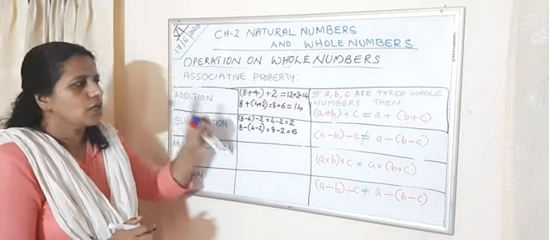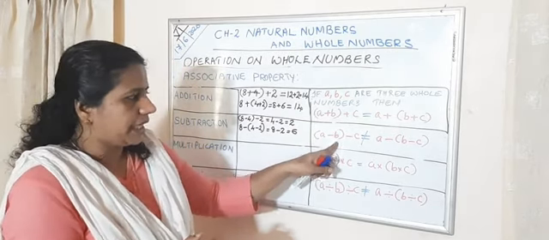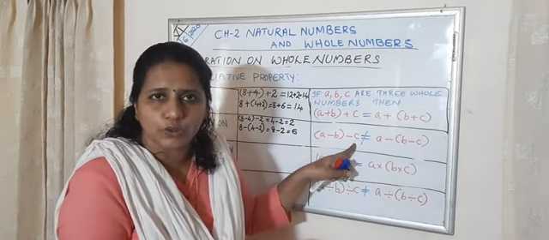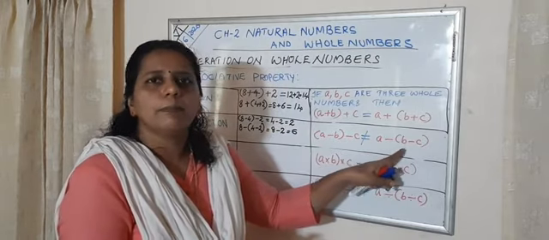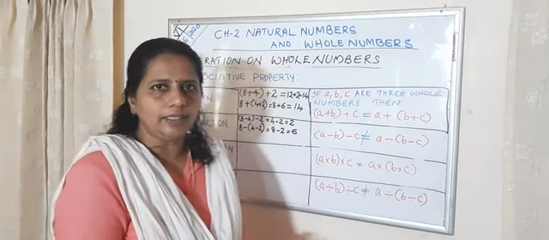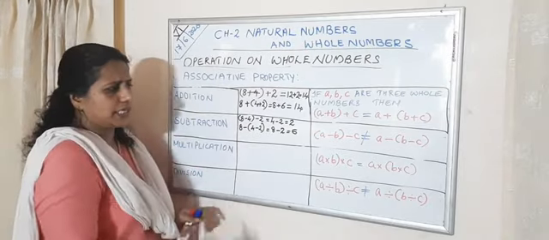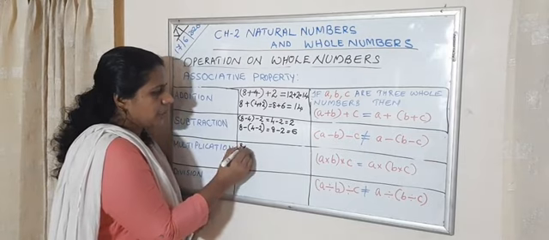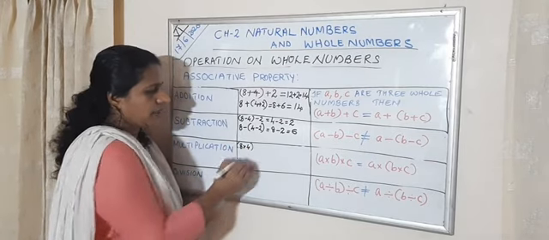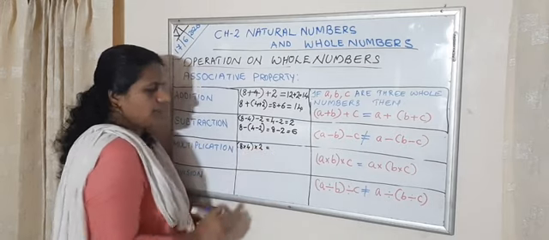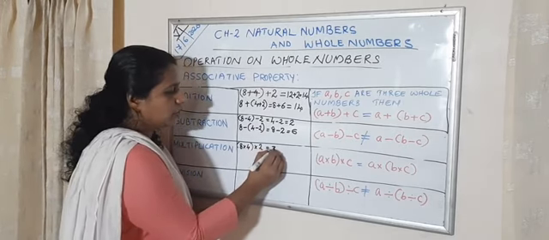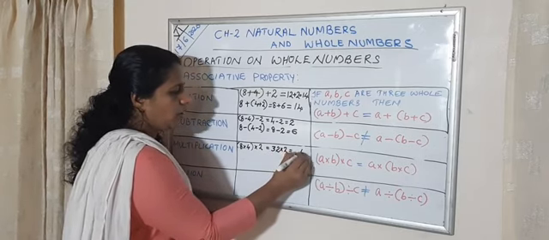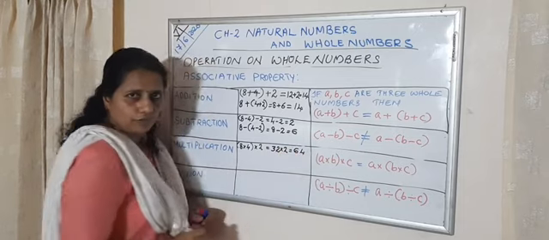Clear? So we can say (A minus B) minus C is not equal to, this symbol means not equal to, A minus (B minus C). Clear? Next one, multiplication. Take the same numbers, 8 into 4 into 2. What is 8 into 4? 32. 32 into 2 is 64.